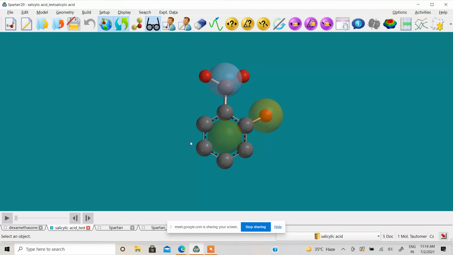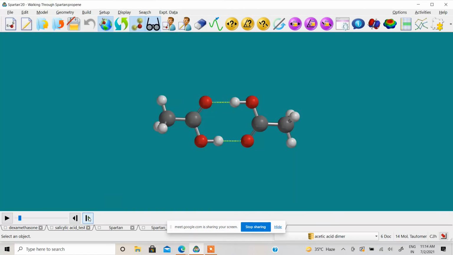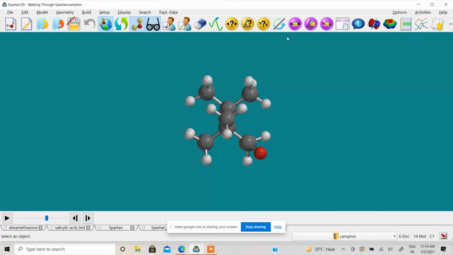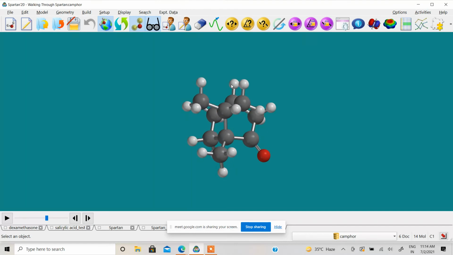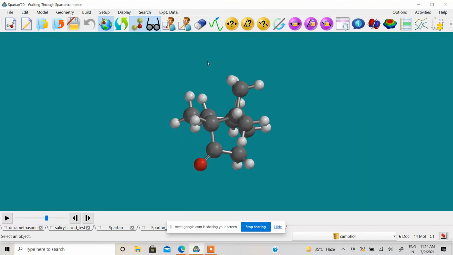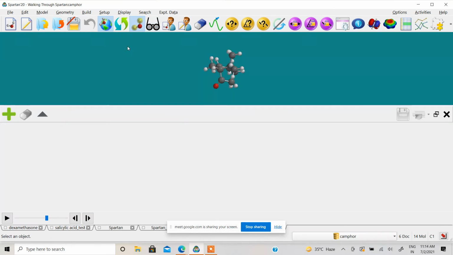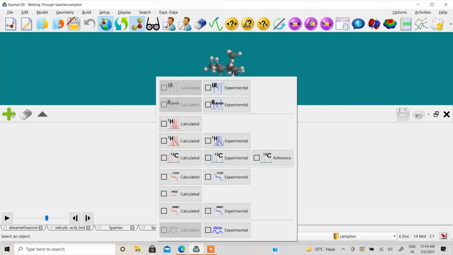One more thing I want to show you about NMR, that I forgot. Let me open this structure in Spartan. Camphor. I will show you on camphor. Yeah. So this is my camphor molecule, and I have already run some calculations in the past because that is available in the database. So we will go here in display, click on spectra. Then click on this plus one. You can see the spectra details here.